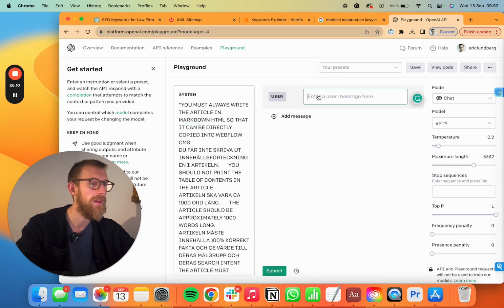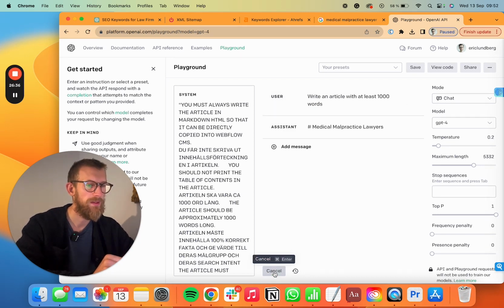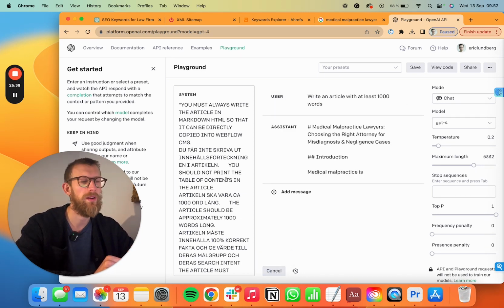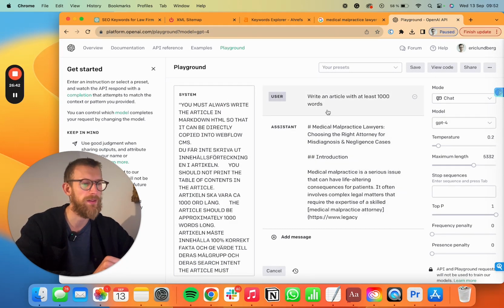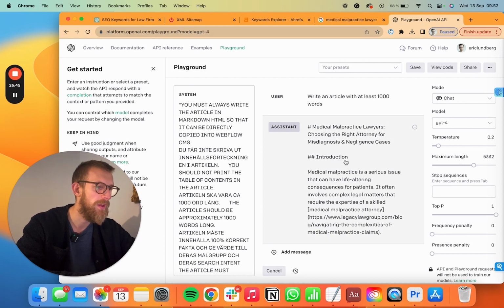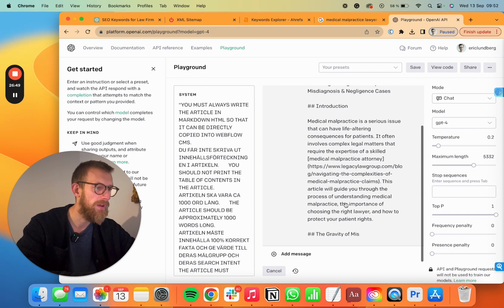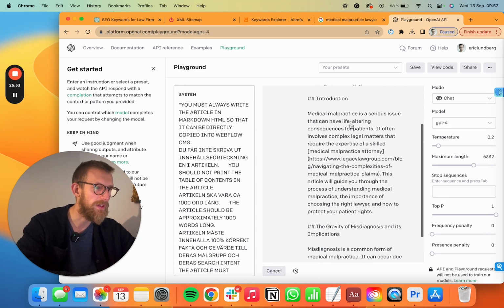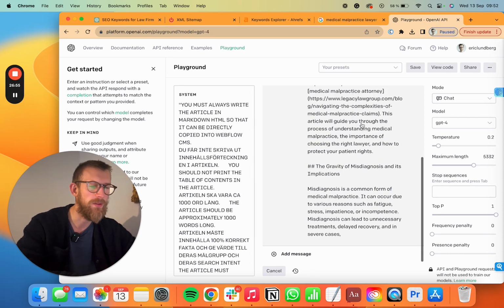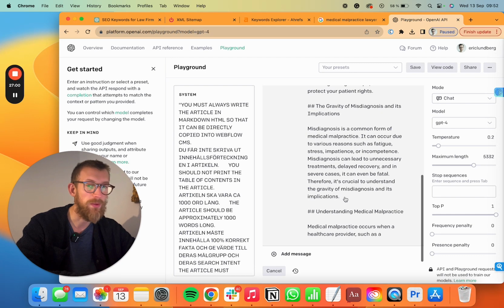So anyway, right, let's just try that. Since we have the whole information in the system prompt, you just need to know what it will do with that information in the prompt here, and we're off. So as you can see now, these are the links that I came up with. It's doing these hyperlinks within the article automatically to internal links.